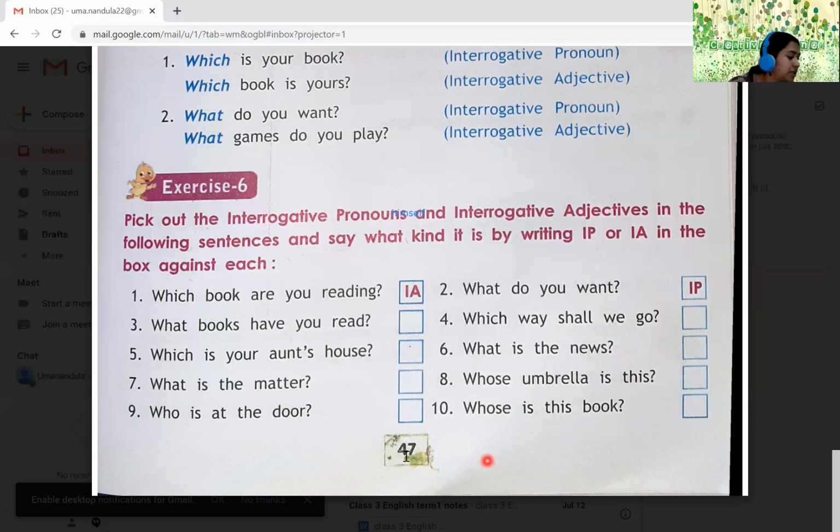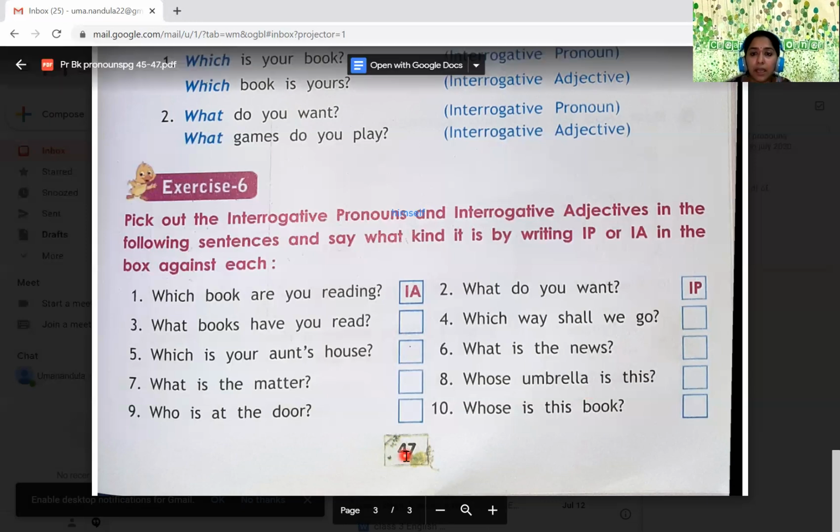I think we have finished the exercises. Yes, this is the last phase. Hope you have understood this chapter. Any doubts you have, you can definitely reach me personally, children, so that I can clarify whatever doubts you have. And if you have doubts in demonstrative pronouns and possessive or personal pronouns also, you can read the textbook and ask me the doubts again.